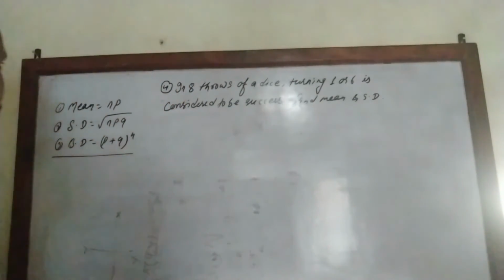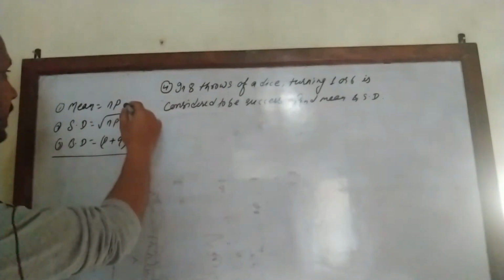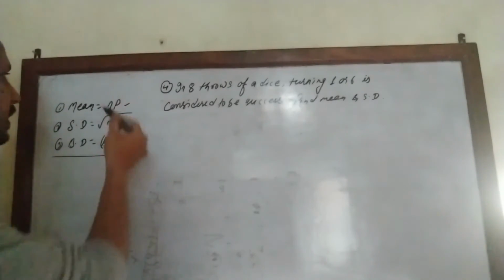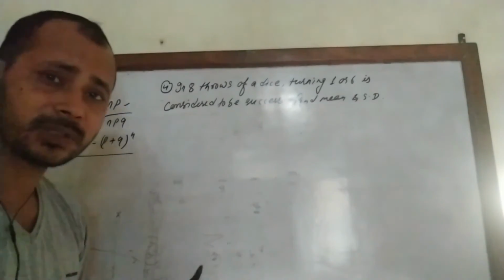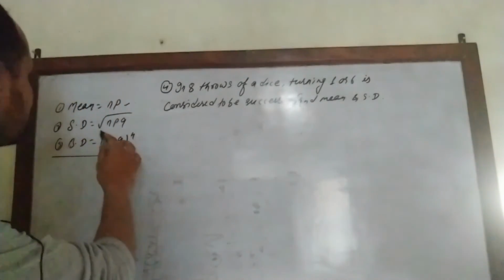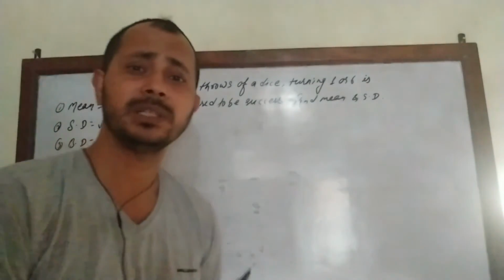Okay, now another problem related to binomial distribution. We also come across mean and standard deviation of the binomial distribution. If we are asked to calculate the mean of a binomial distribution, we can use the formula N into P, where N is the number of trials and P is the probability of a successful outcome in each trial.